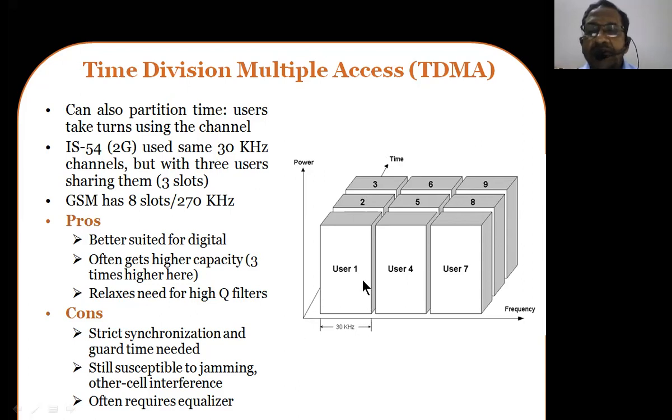Now by simply allocating under the same frequency band, in this 30 kilohertz band, more users can be allocated along the time slots. So if you see this carefully, we are increasing the capacity of the system. The number of users who can simultaneously access the base station is simply increasing in the case of TDMA technology. Okay, so that is the advantage. That means the capacity of the system can be improved in TDMA in comparison with FDMA.